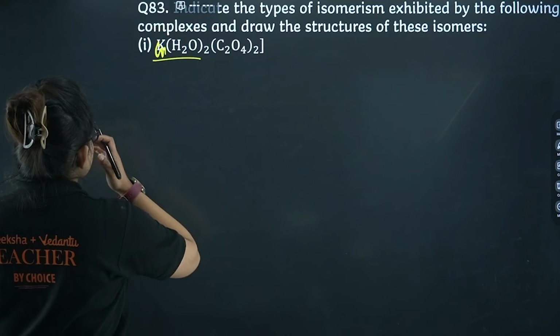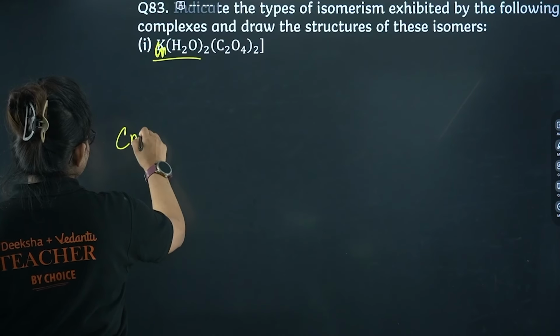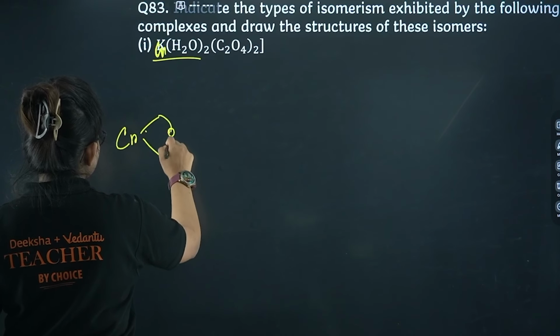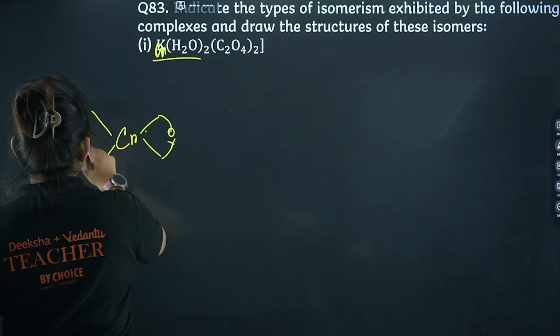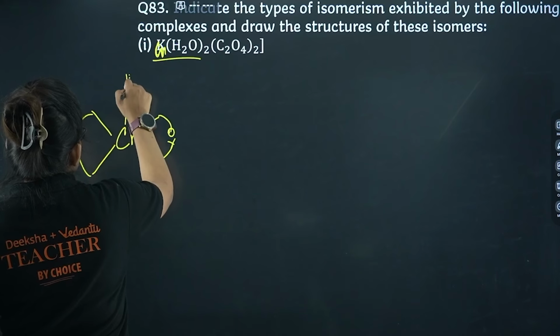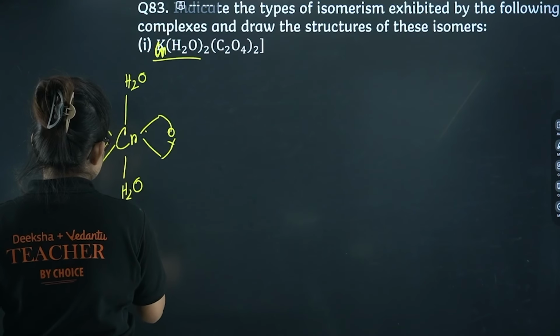Yes, let's proceed. So chromium, if that particular oxalate, I'm just writing it like that normally, if that oxalate is on two opposite sides, and here I am having one H2O, here I am having one H2O, this is my trans.